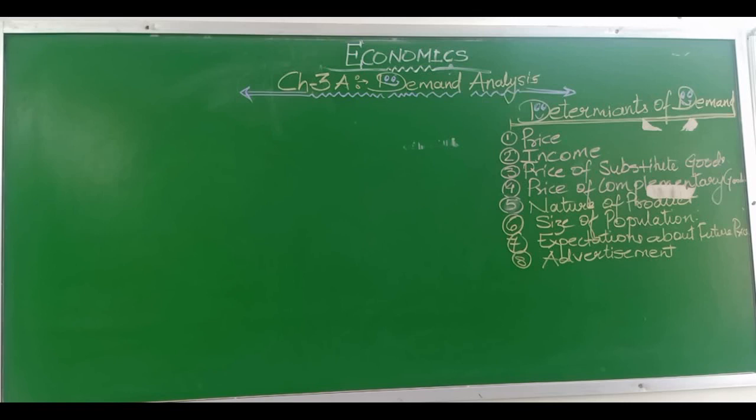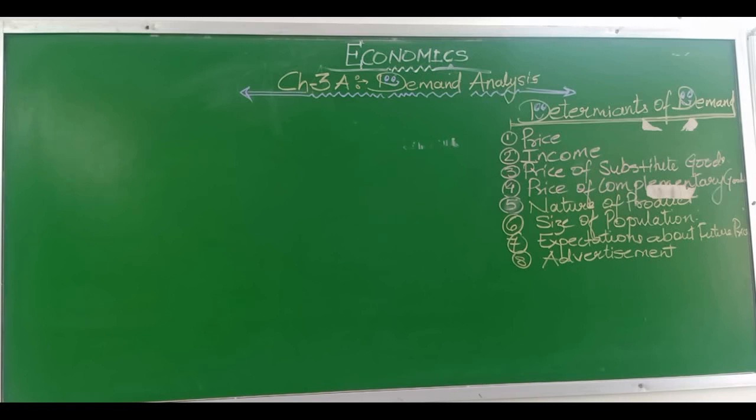Size of population. Larger the size of population, greater will be the demand for the commodity. Smaller the size of population, smaller would be the demand for the commodity.